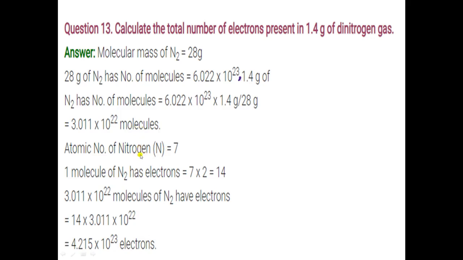Now the atomic number of nitrogen is equal to 7. That means in one atom of nitrogen 7 electrons are present. So in 2 atoms of nitrogen, 7 into 2 is equal to 14 electrons are present, because a molecule of nitrogen has 2 atoms. So one molecule of nitrogen has 14 electrons and we have the total number of molecules this much, right? So now we will multiply these two, molecules with the number of electrons in one molecule. So 14 into 3.011 into 10 to the power 22 comes equal to 4.215 into 10 to the power 23 electrons.